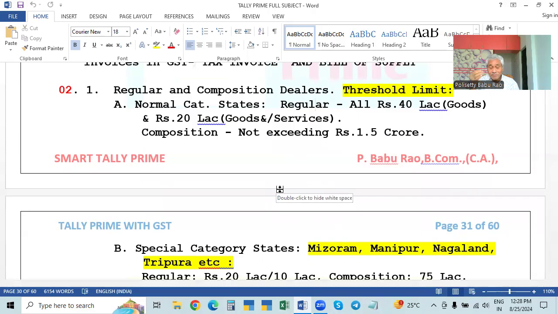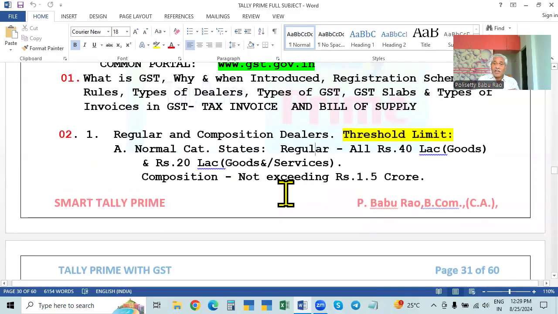So we see the output tax and input tax, what is the total input tax available, and in that input tax credit, ITC, we show the adjustment of the ITC to the liability, that is called set off.